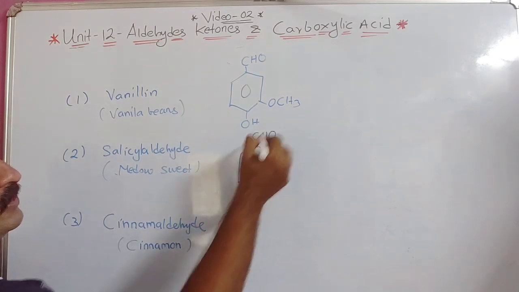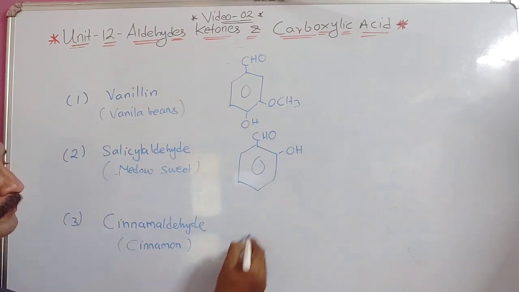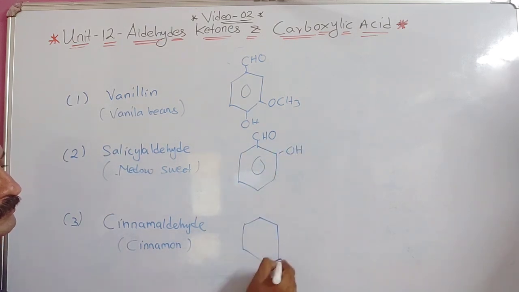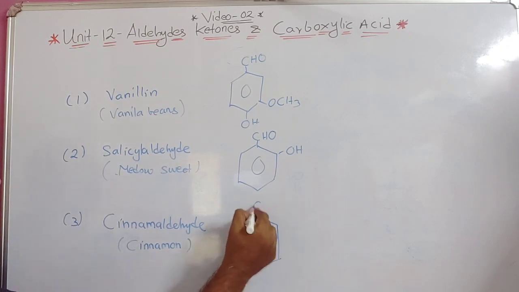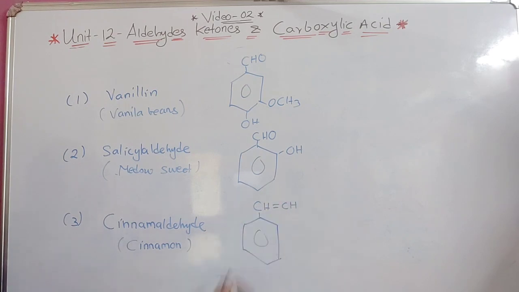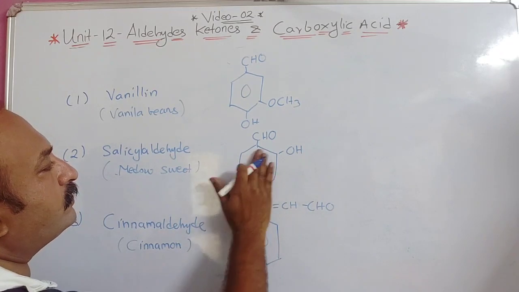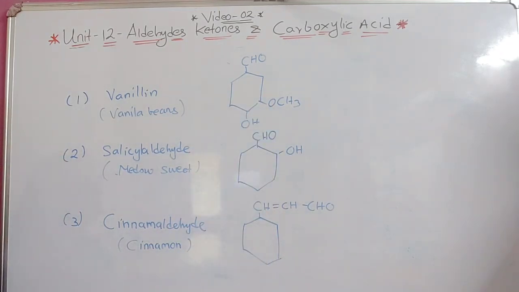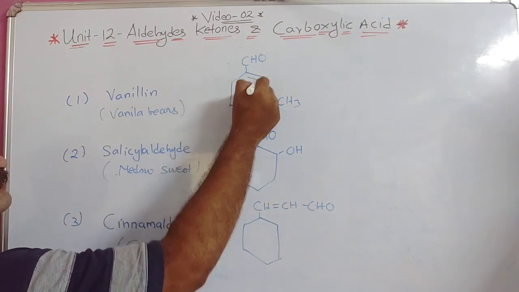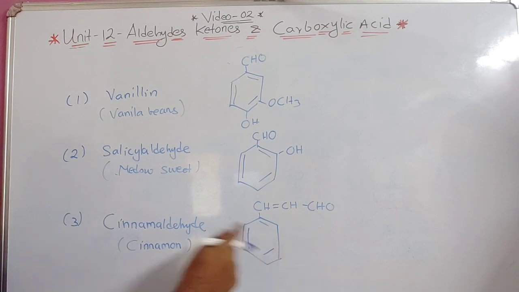Here you can see CHO, and here will be OH. For cinnamaldehyde, it is given like this: CH double bond CH, then single bond CHO. Instead of the benzene ring, you can also draw double bonds like this. These three structures you can write down. It can be asked in MCQs also.